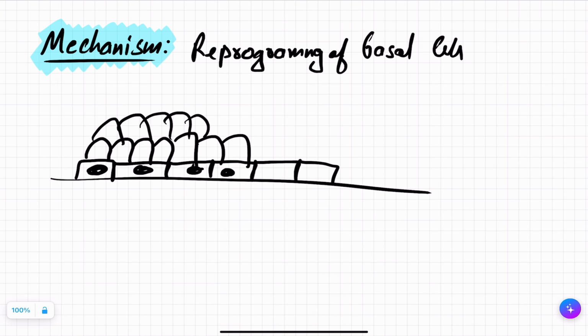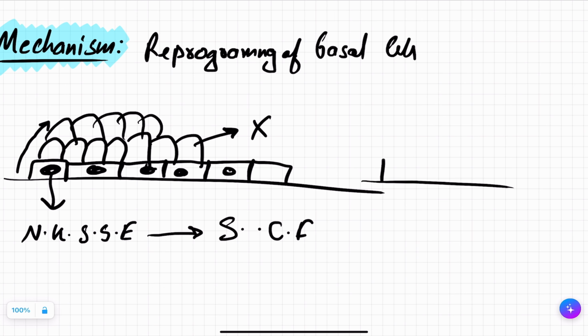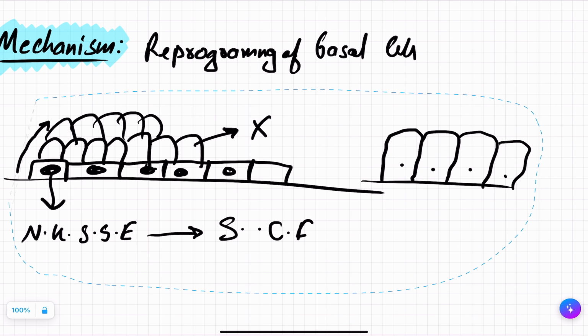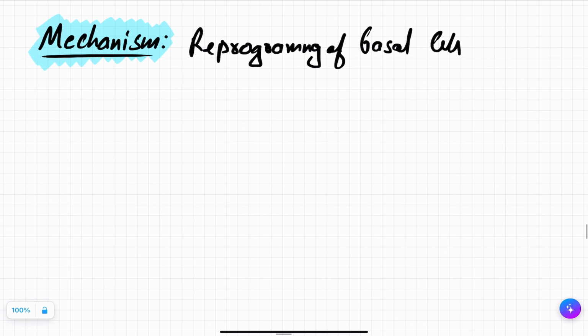So tell me one thing, if you change this cell, will it matter? No, it will be destroyed. But what if you change these cells? These cells are the ones which are giving rise to these cells. So if you change the non-keratinized stratified squamous epithelium basal cells to simple columnar epithelium cells, soon this epithelium will become simple columnar, right? And how does it happen? Reprogramming of the basal cells. You change the execution of the cells. Like, what does it mean?